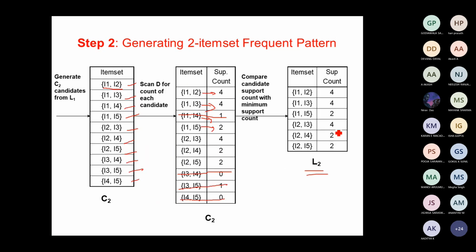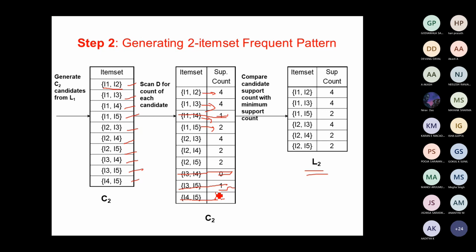Inside this 2 item set, you identify some of the items which are less than the support, and you remove those item sets. That is called the pruning step. So the join step is nothing but generating the n item sets, 1 item, 2 item, 3 item. You join the item sets and find out the support value.